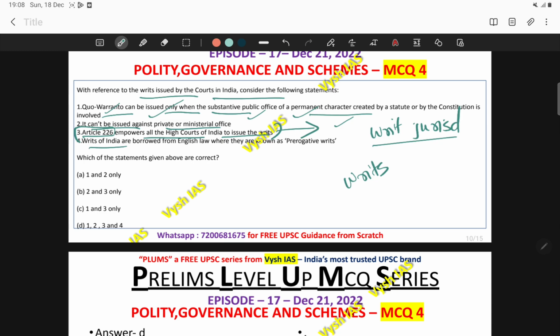Then the fourth statement: writs in India are borrowed from English law, where they are called prerogative writs. Even this is a correct statement. So here the answer comes out to be D, 1, 2 and 3 only. All these are standard textbook statements taken from Lakshmikant only. So if you are good at concepts, you can easily score in polity in questions like this.